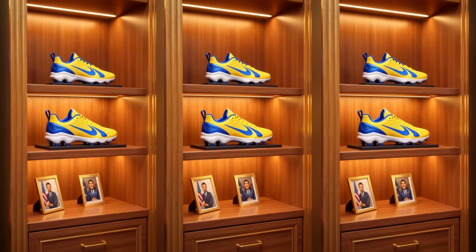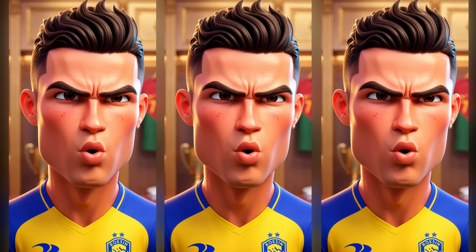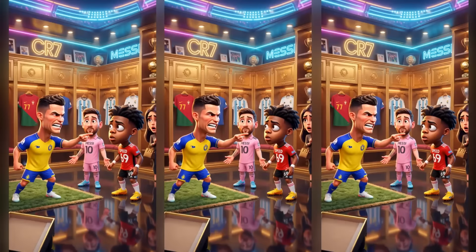Who stole my football shoes? Messi, was it you? No, not me. Speed? Bro, FIFA World Cup is knocking at the door.